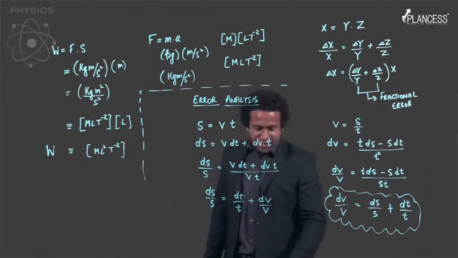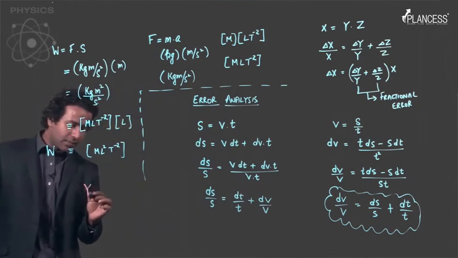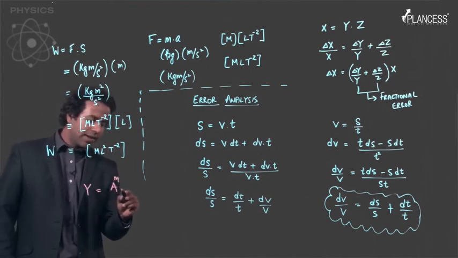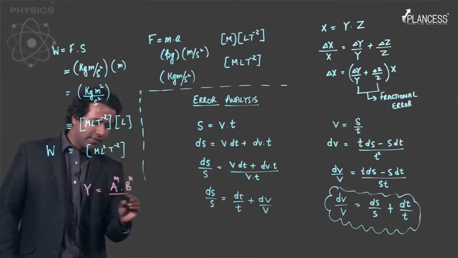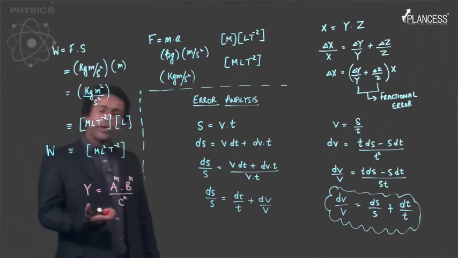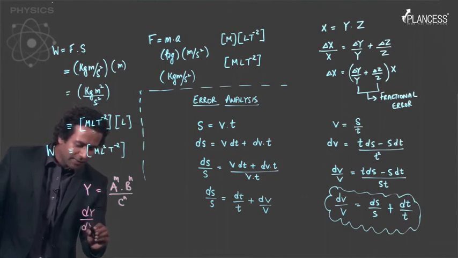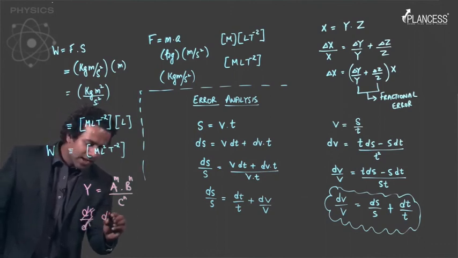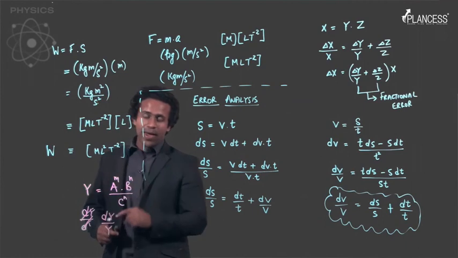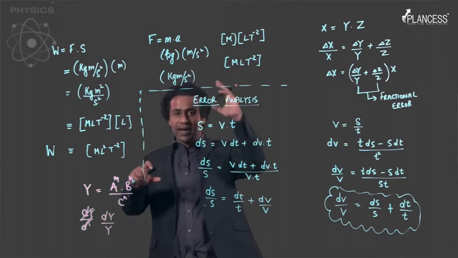So to make a more general expression, let's say we had a quantity y which was equal to a raised to m into b raised to n divided by c raised to o, and I want you to derive this by yourself. You would see that when you differentiate this, dy by y, so I'm writing the expression which is after differentiation and dividing, when you differentiate a raised to m, you'll have an expression of the form m into a raised to power m minus 1, right?